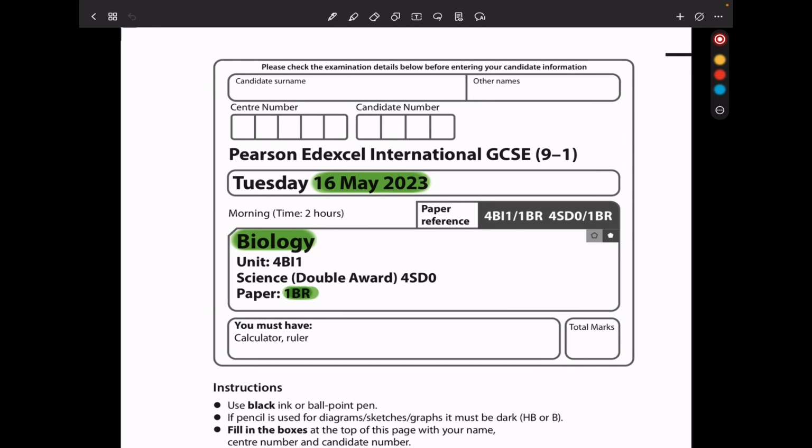Today we're doing the Pearson Edexcel International GCSE Biology Paper 1BR for May 2023. Let's begin with the first question.